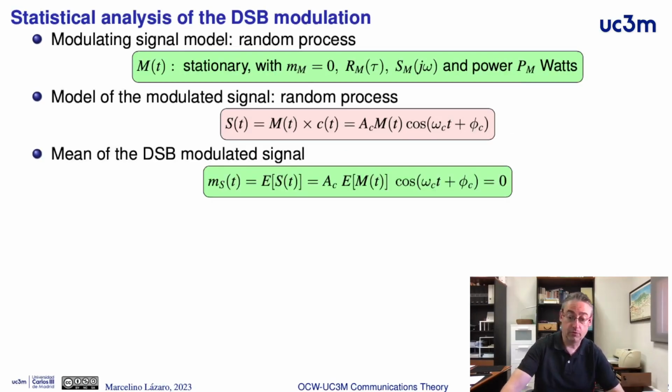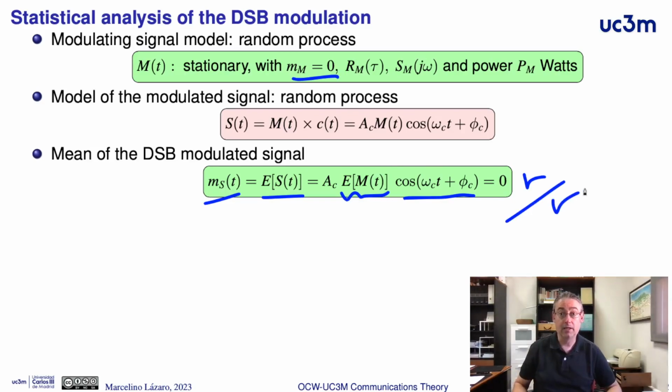Now we compute the mean of this random process. The mean of a random process is equal to the mathematical expectation of the analytical expression of this process. The cosine is deterministic, so it is out of the mathematical expectation, and here we have the mathematical expectation of random process m. This is the mean of the random process, which is 0. Therefore, the mean of a double sideband modulation is 0.